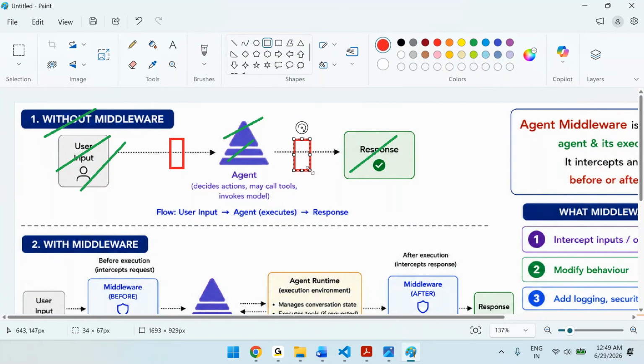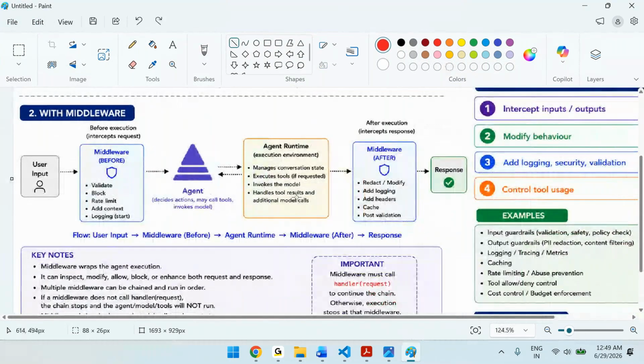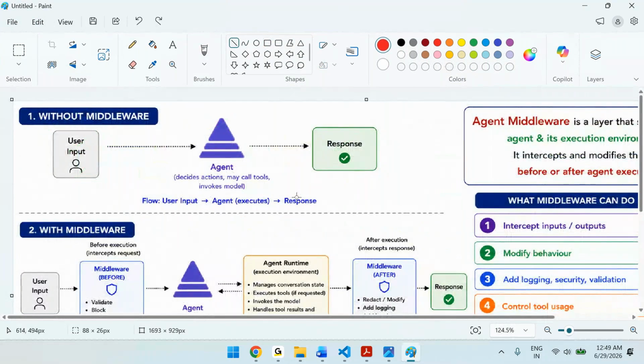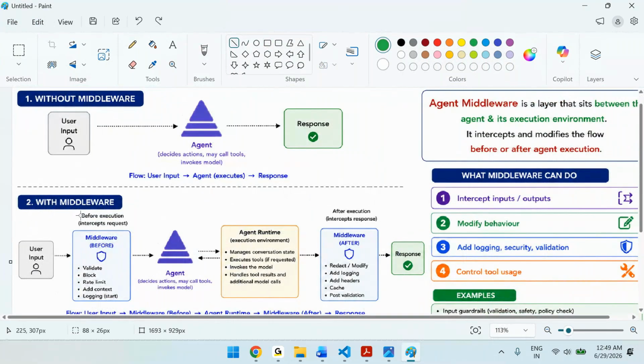Using middlewares. That's why I said middleware is a layer that sits between the agent and its execution environment. It intercepts and modifies the flow before and after agent execution. That's it. So assume that you are developing an agent with middlewares.